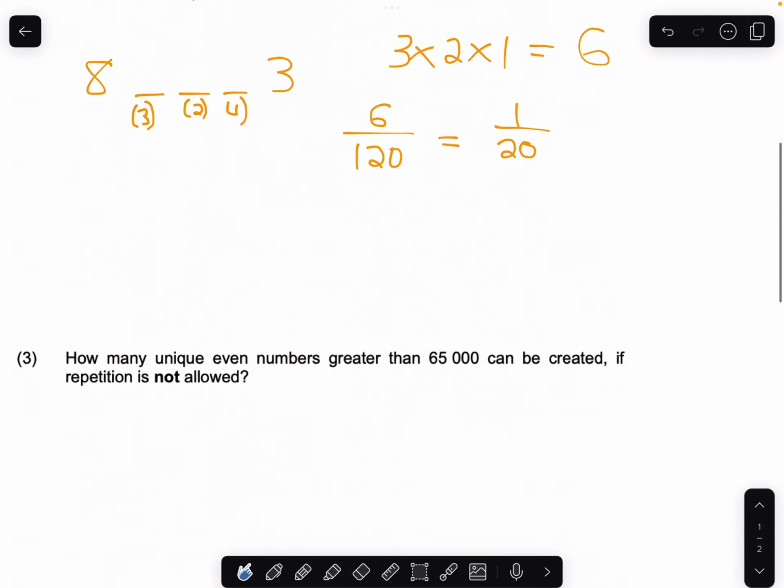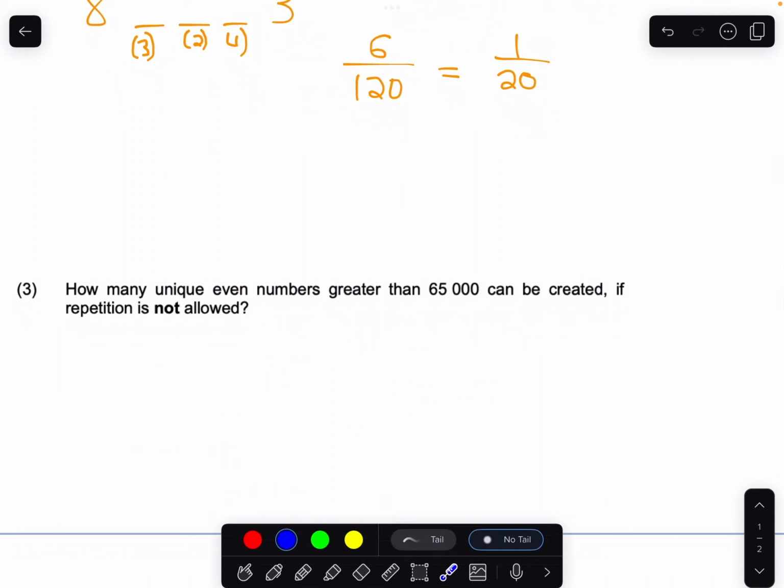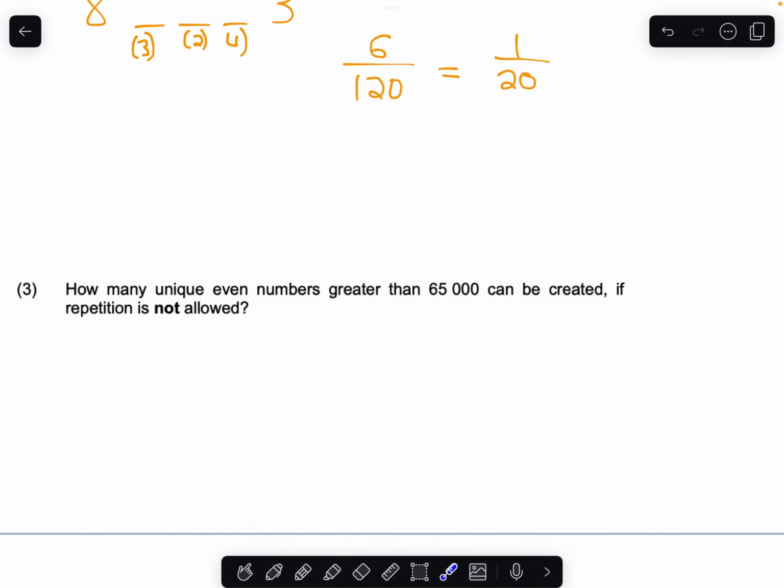Right. Then for the last one, how many unique even numbers greater than 65,000 can be created if repetition is not allowed? Okay, so the numbers we have are 1, 3, 6, 8, and 9.